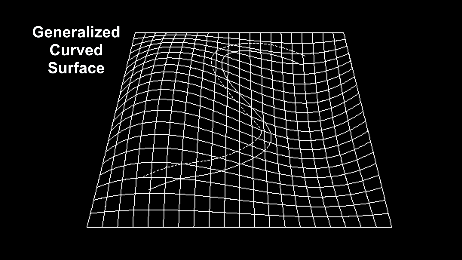Of course, when it comes to a more generalized curved space, the curvature changes from place to place. If we were to put a car on a curved surface like this one and lock its steering wheel to go straight, it would naturally follow the space's geodesic line from its starting point. When it's done, it will have traveled the shortest distance between its starting point and its ending point.